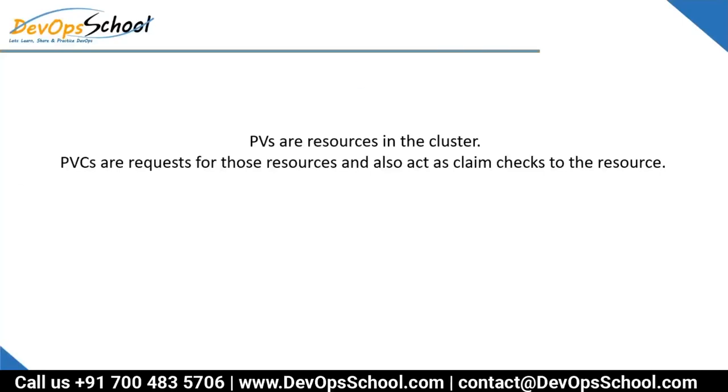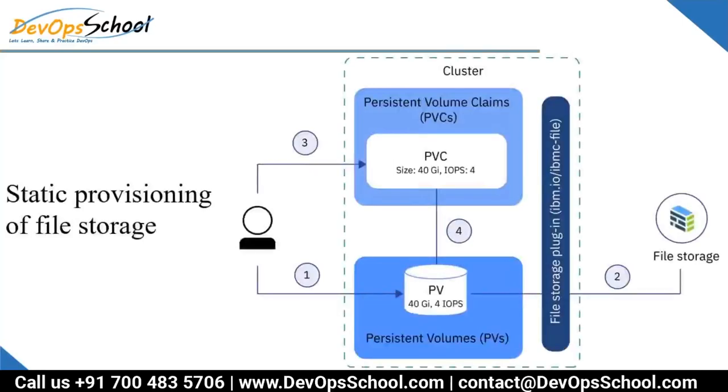So look at this static provisioning of file storage. Look at the numbers 1, 2, 3 and 4. First, the administrator will create a PV. Then, step number 2, that PV will be backed by external storage with the help of a plugin, because remember, Kubernetes uses plugins to understand external storage.